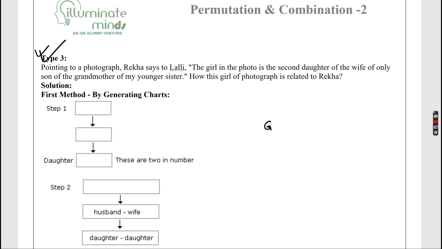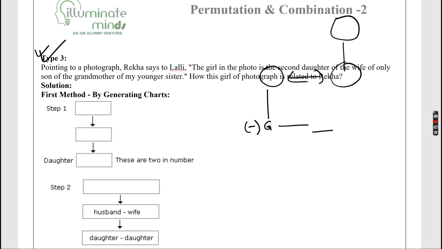So let's write down this girl G. In the photograph is the second daughter of the wife of only son of some other person, of only son of someone, of my younger sister, son of the grandmother.